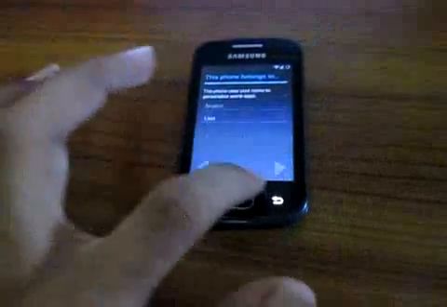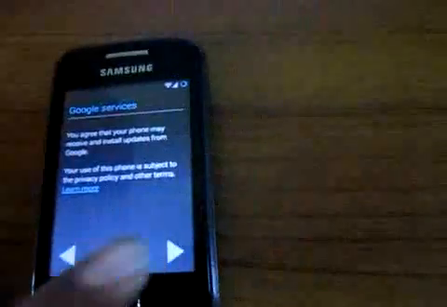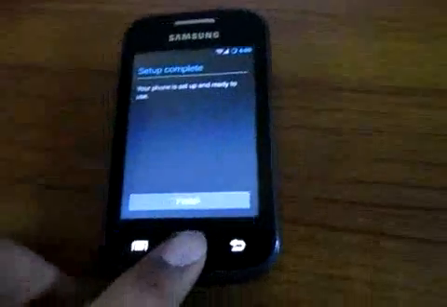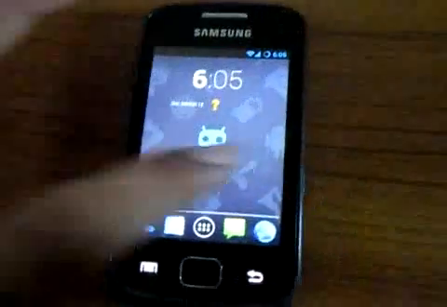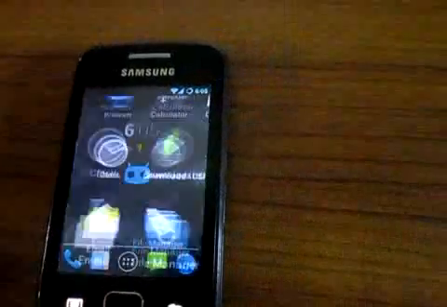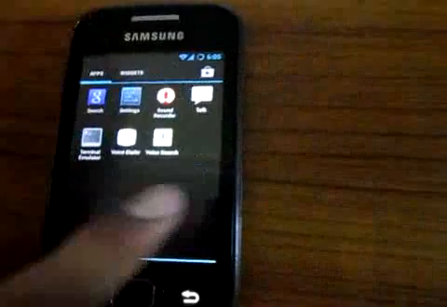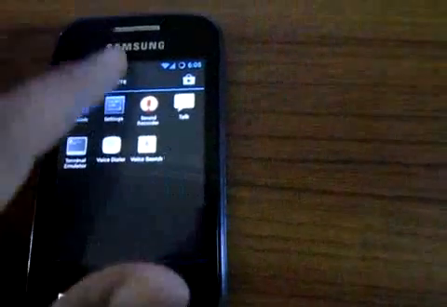So let's start. Finish setup is finished, and we are on Jelly Bean. Oh my goodness. As you can see, guys, it works very fine. Jelly Bean 4.2.2.